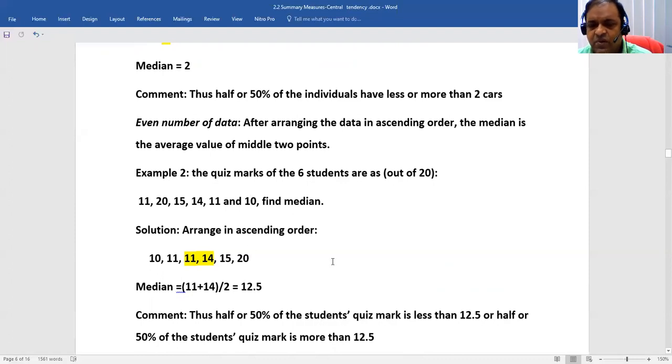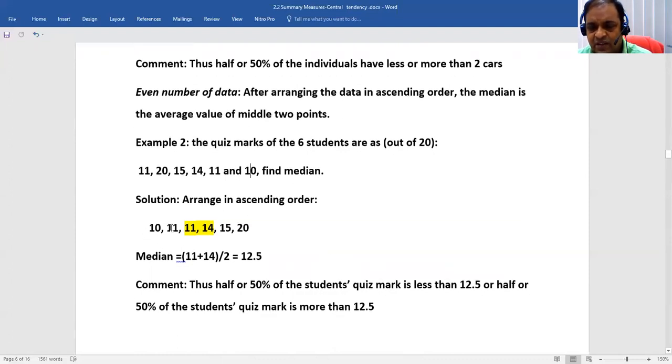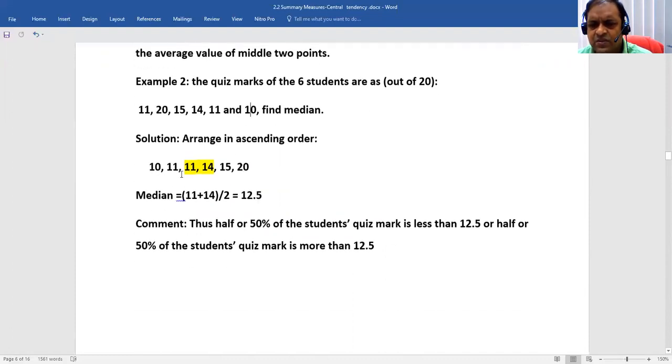As I told, first of all, ascending order. If you do the ascending order, you will get the 6 quiz marks of the students. So here are 3 quiz marks, and here are 3 quiz marks. How can you find the middle point? The middle point will be between these 2. There are 2 middle points, so what can I do? We have to take the average. So 11 plus 14 divided by 2. If there are 8 values, we have to take the 4th and 5th values, then just add them up and divide by 2. So the average mark we got is 12.5. So this is the middle point.